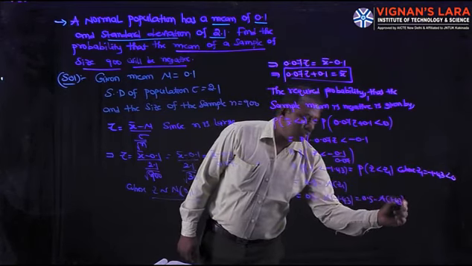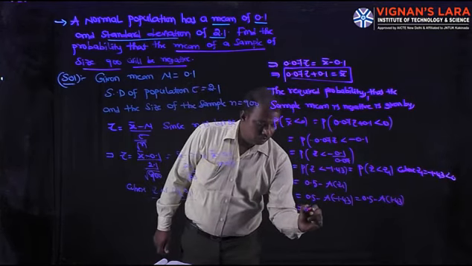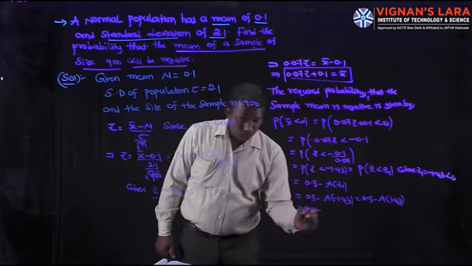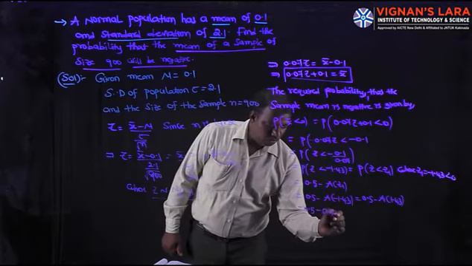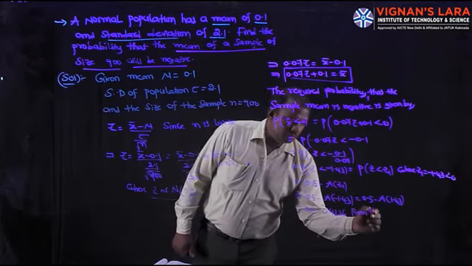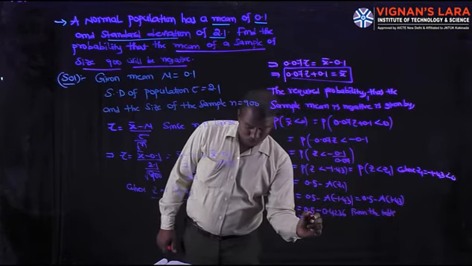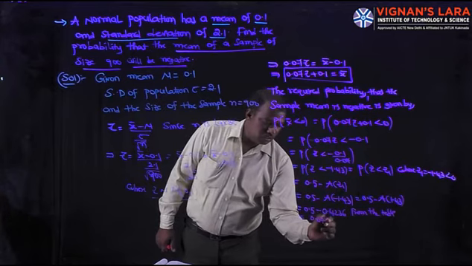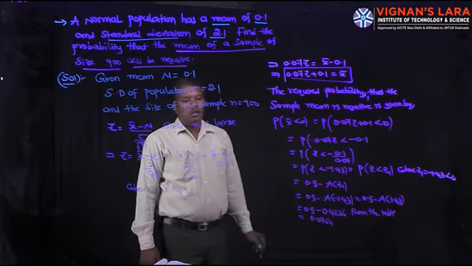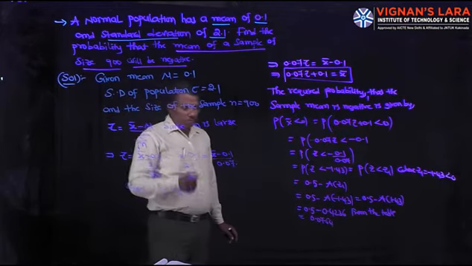A of minus 1.43 is nothing but A of 1.43. So it is 0.5 minus A of 1.43, and the value from the table is 0.4236. After simplification the value is 0.0764. That is the probability that the sample mean x bar will be negative.